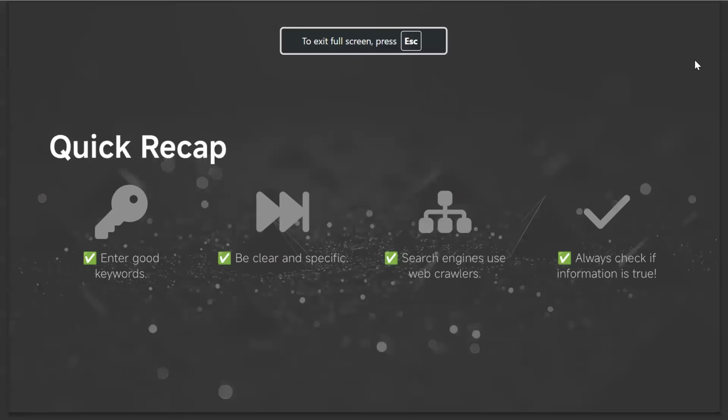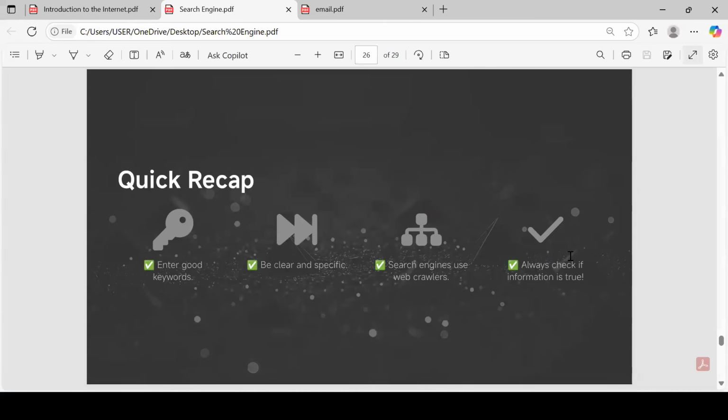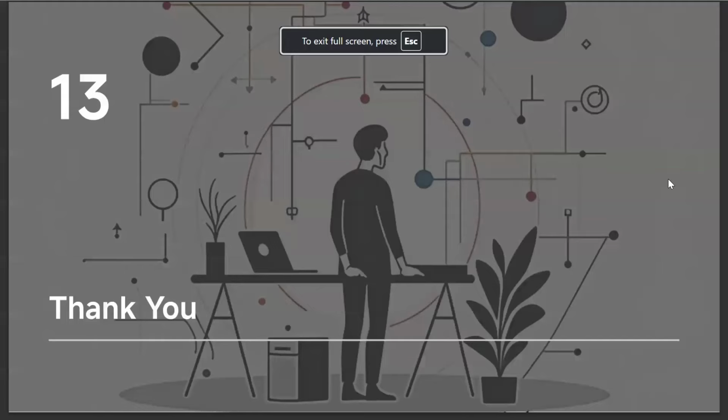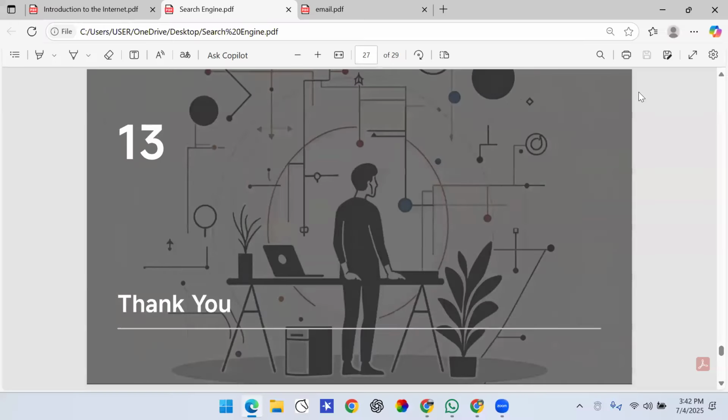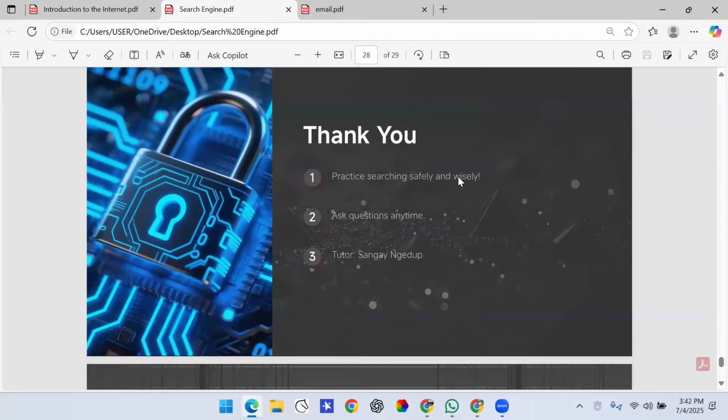Now, to do a quick recap, you need to make a good search criteria and enter good keywords. You shouldn't use long paragraphs. You should be clear and specific, and you should use search engines. These search engines find information very fast by using web crawlers. And you always have to check whether the information is from a trusted or reliable source. So this is it for the search engine. You have to practice searching safely and wisely.